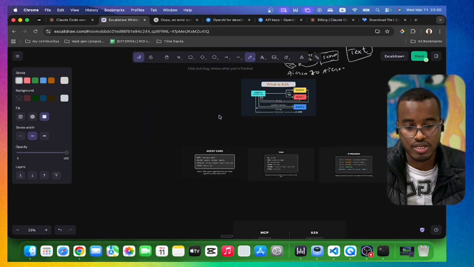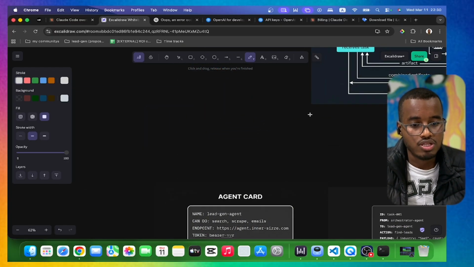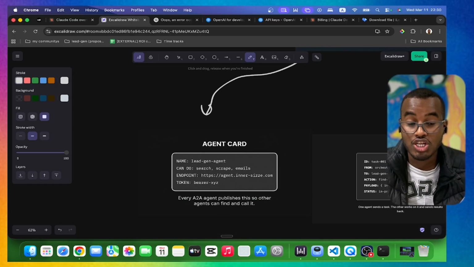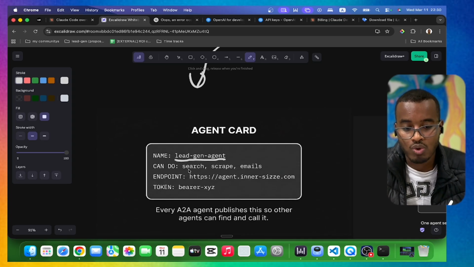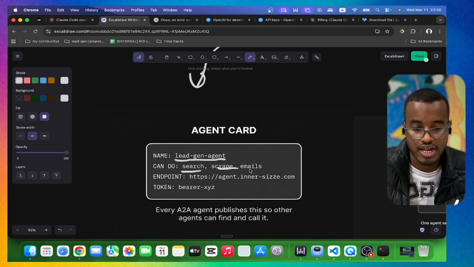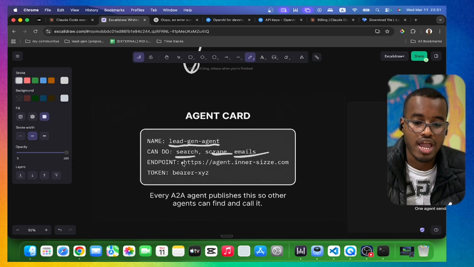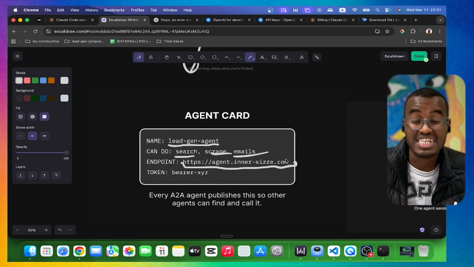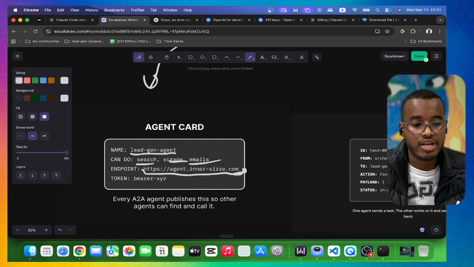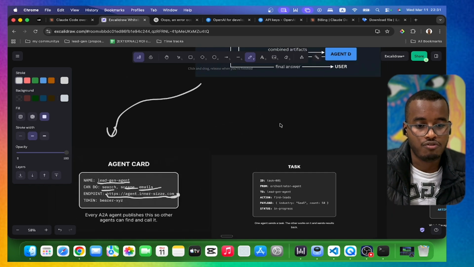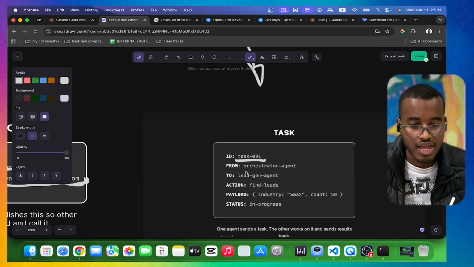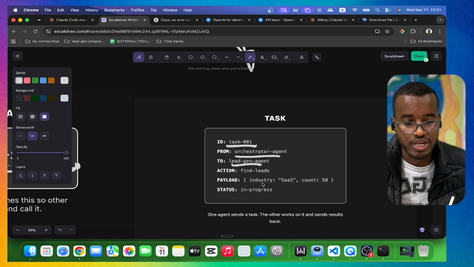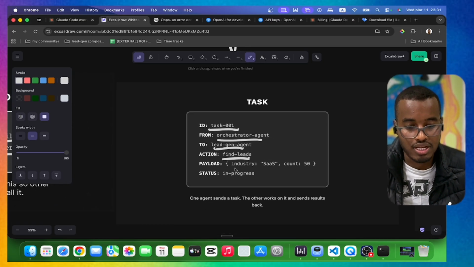It only contains 3 things. First of all, the HTTP request contains what we call the agent card. This is where you give your AI agent a name, what it can do, and the tools it has, like it can scrape or create emails. And this is the endpoint, meaning its IP address, where it lives. Then another thing it contains is the tasking: a task ID, where this task comes from, where it is going, find the lead is what the task is, and then the status, in progress.